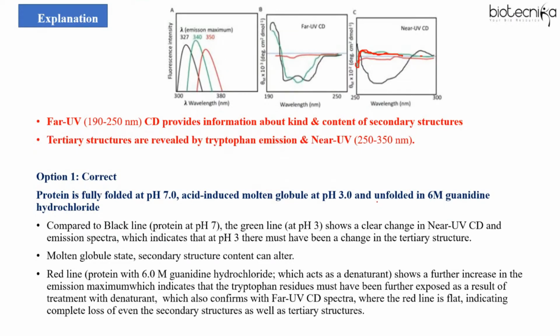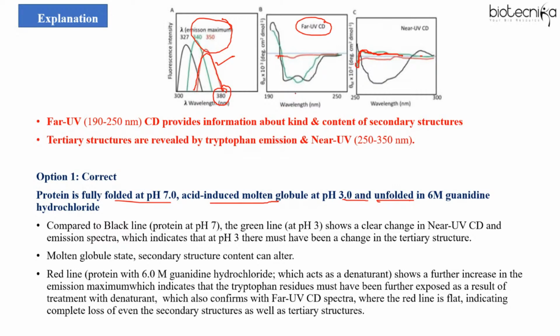Now, it is mentioned that the protein is fully folded at 7, there is an acid-induced molten globule at 3, and it is unfolded in guanidinium hydrochloride. So here, guanidine hydrochloride acts as a denaturant, right? So definitely, if the protein is denatured, the tryptophan will be exposed. And if it is exposed, the emission spectra for the tryptophan should increase. So yes, that has been indicated with the red spectrum. If you see, it is the emission spectra, right?